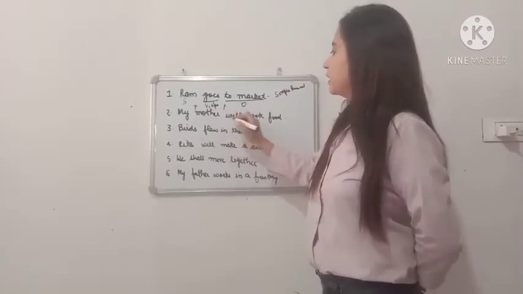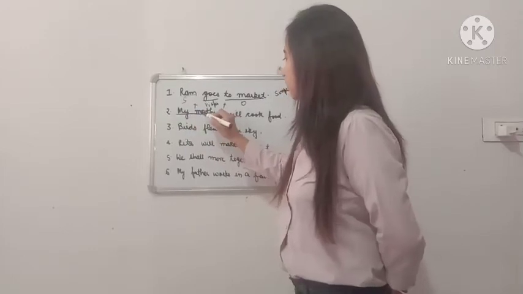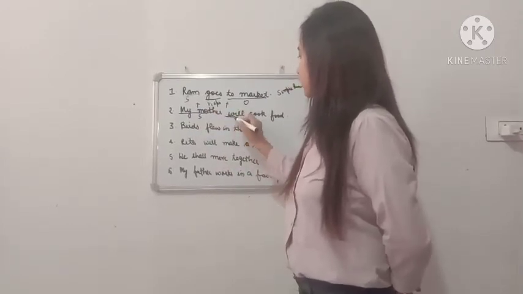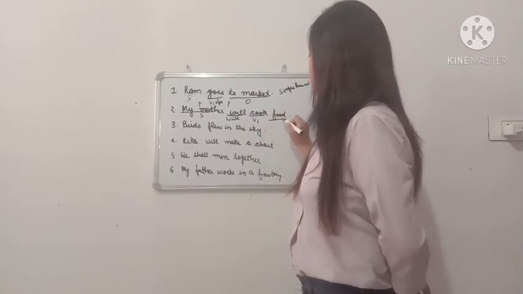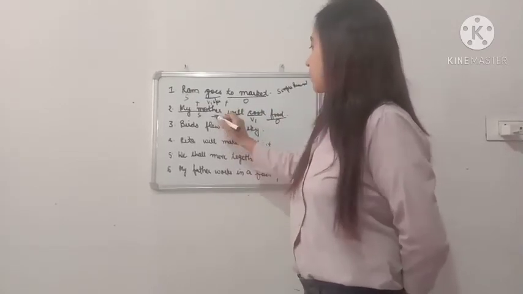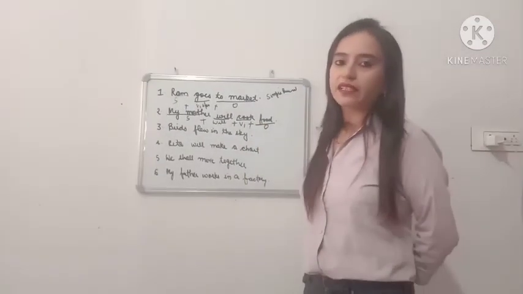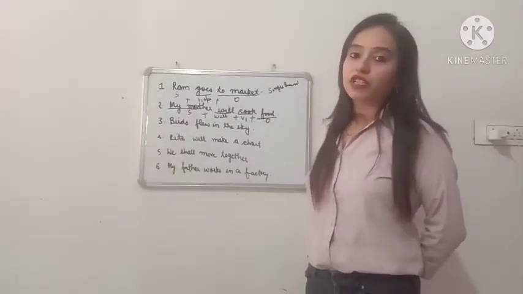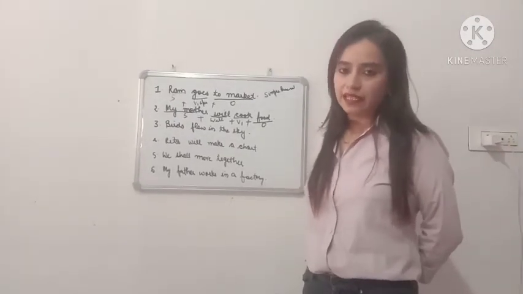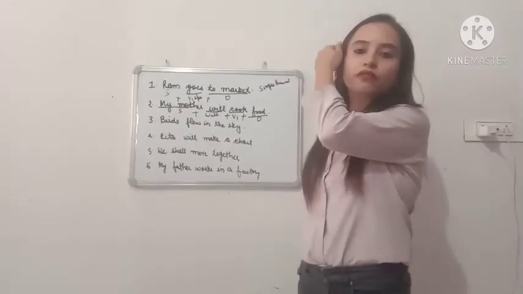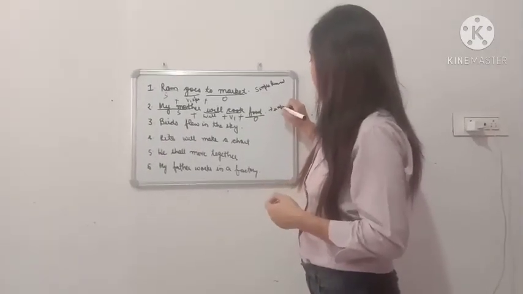Next, my mother will cook food. What is the subject here? My mother. Will. Cook is first form of verb, then object. Subject plus will plus V1 plus object. Which tense was it? Yes, it is simple future tense.